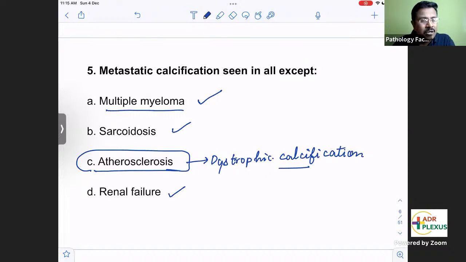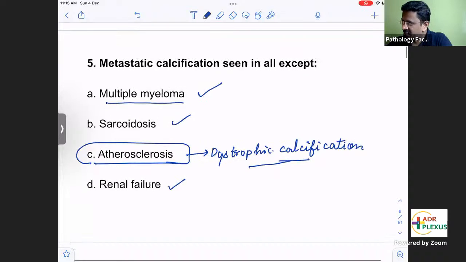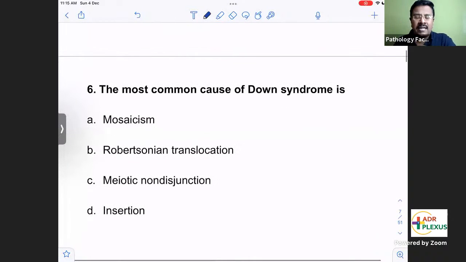Atherosclerosis is an example of dystrophic calcification. Also remember psammoma bodies in papillary carcinoma, an example of dystrophic calcification.